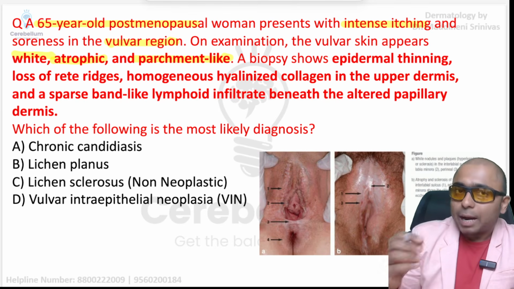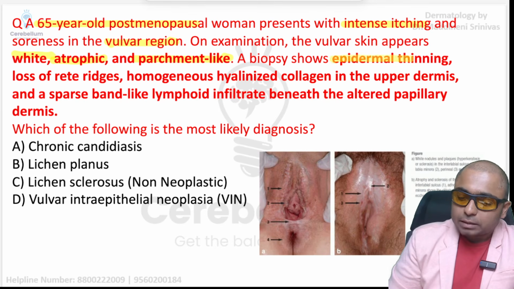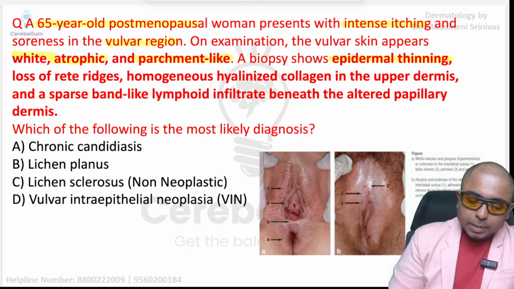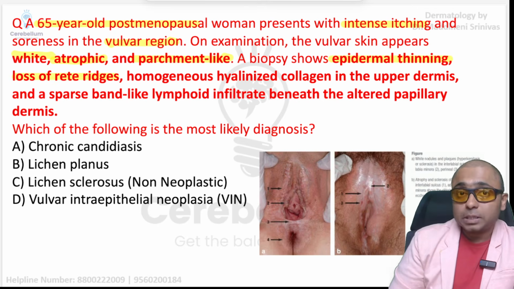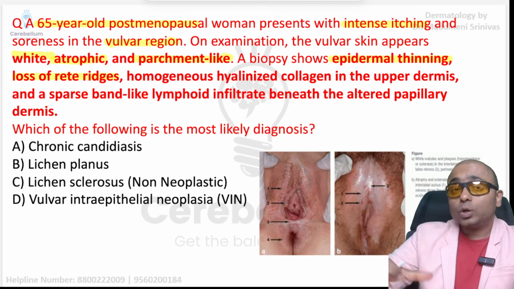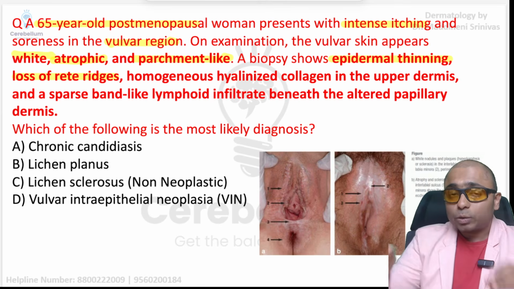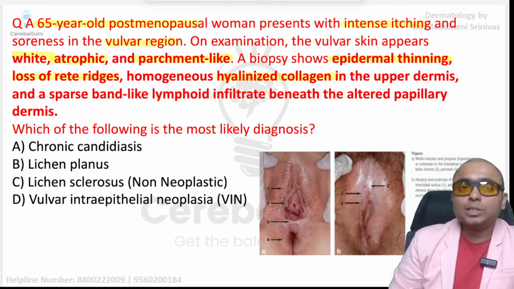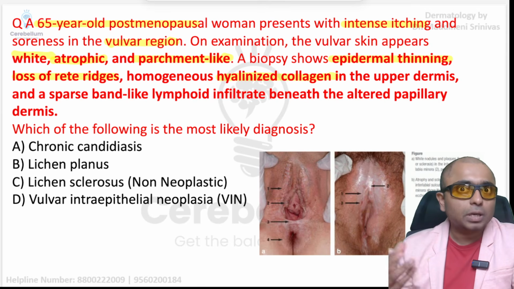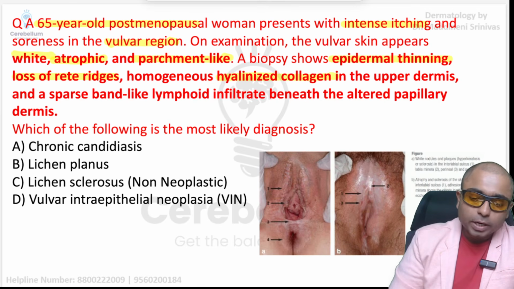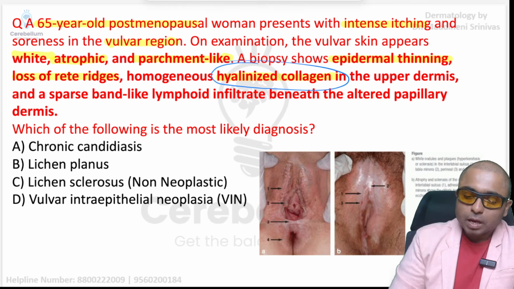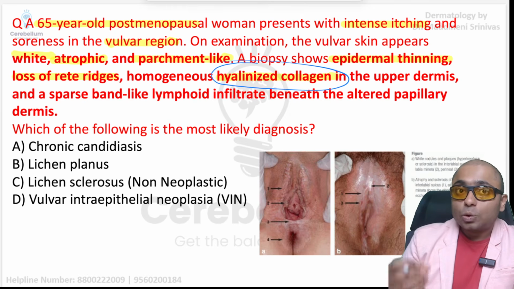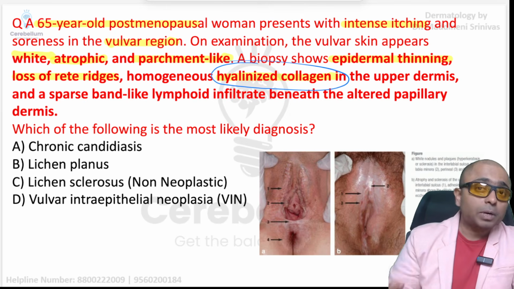And biopsy was done, which is showing epidermal thinning and loss of rete ridges, again pointing towards the reduced thickness of the epidermis, right? And it is mentioned that hyalinized collagen is present in the upper dermis. This is the most important clue in the biopsy.